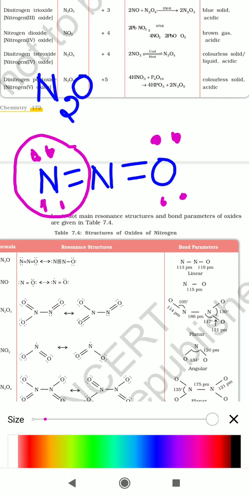Let us see the second nitrogen atom. In the second nitrogen atom, there are 4 bond pairs of electrons. Each bond pair has 2 electrons, so 4 times 2 is 8 electrons present for the second nitrogen atom also.